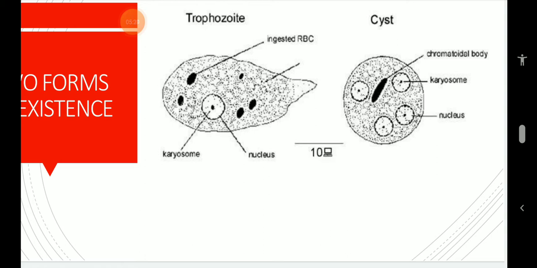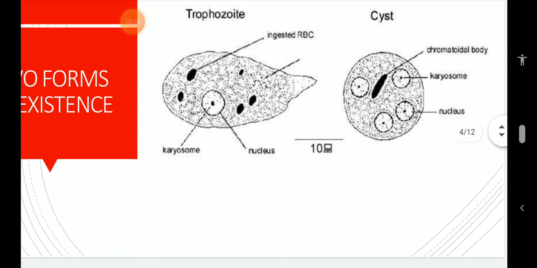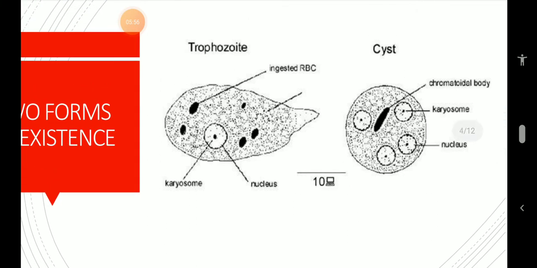The magna trophozoite form develops from the small minuta form. It enters into the mucosa and submucosal layer of the intestinal wall by dissolving its tissues. Thus, it makes small wounds in the intestinal lining, which later develop into ulcers. After reaching into the intestinal tissues, it ingests RBCs and grows up to around 60 microns in size. So, almost 6 times the size of a cyst it would grow.